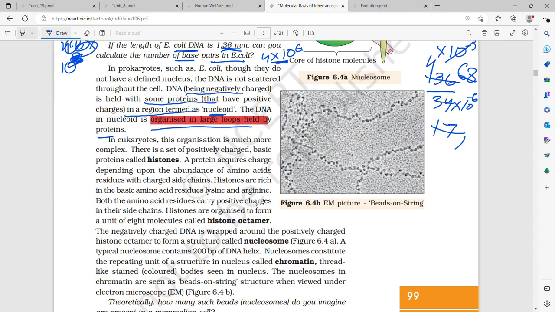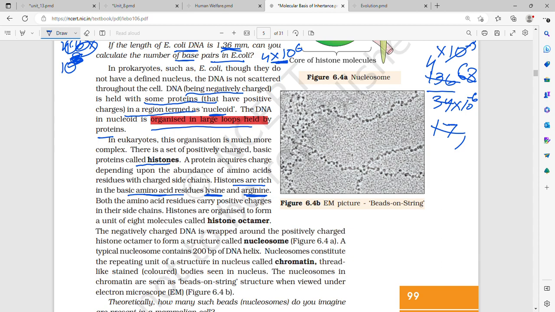In eukaryotes, this organization is much more complex. There is a set of positively charged proteins which are basic. These are called basic proteins, which are called histones. A protein acquires charge depending upon the abundance of amino acid residues with charged side chains. Histones are rich in the basic amino acid residues lysine and arginine.